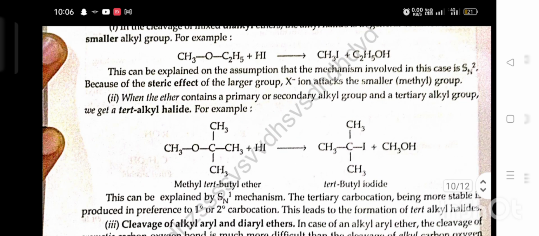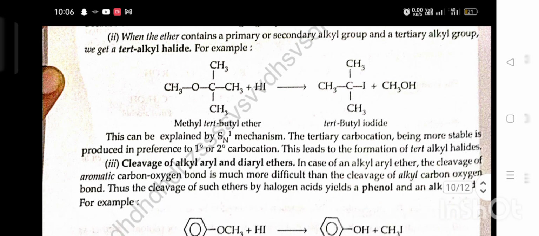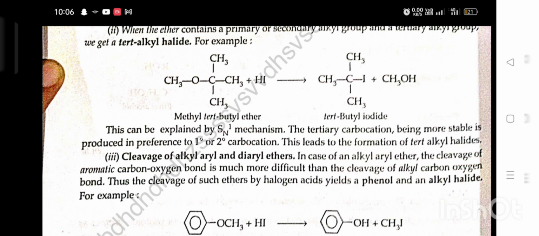Second, when the ether contains a primary or secondary alkyl group and a tertiary alkyl group, we get a tertiary alkyl halide. For example, methyl tertiary butyl ether plus HI gives tertiary butyl iodide. This can be explained by the SN1 mechanism. The tertiary carbocation, being more stable, is produced in preference to 1 degree or 2 degree carbocation. This leads to the formation of tertiary alkyl halide.